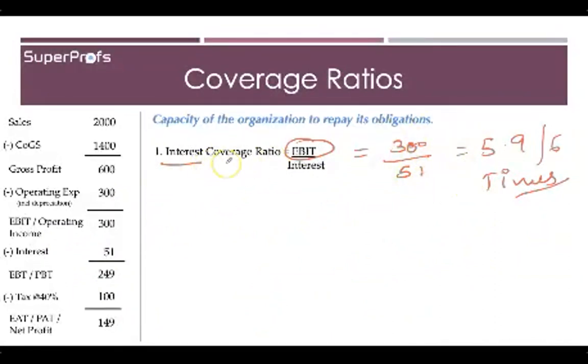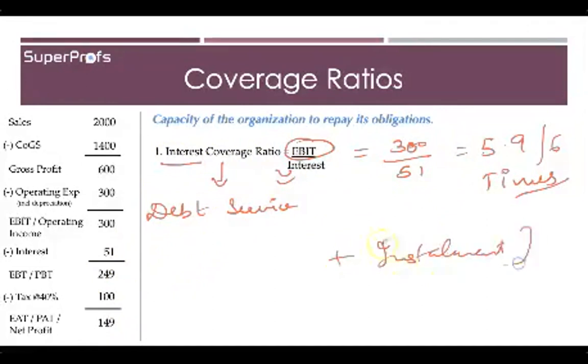Now, going on similar lines, the second kind of ratio that you have is your debt service coverage ratio. In this, debt also you have to pay from the earning before interest and tax only. So you have one liability of interest, and the other liability is your installment, if you have to pay any kind of installment to your borrowers.